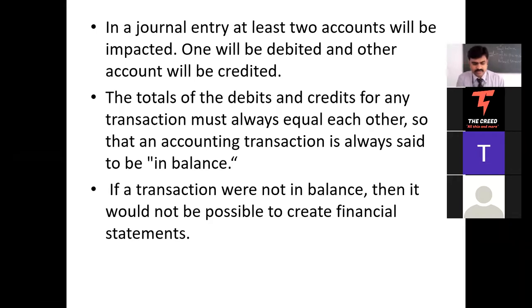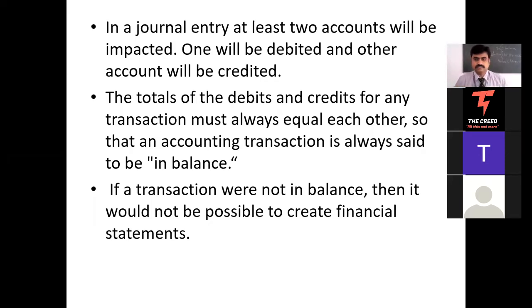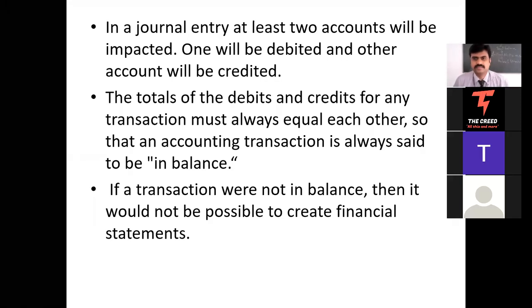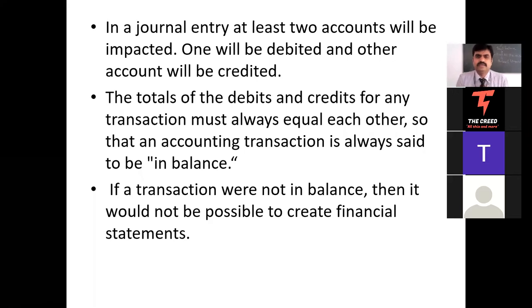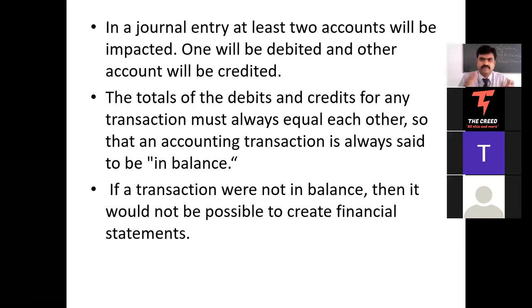This I think you already know, right? That is why we started with the accounting equation. In the accounting equation, what are you seeing? Our assets are always equal to liabilities. Okay, that is the American accounting, but this one is the British accounting, where your debit should be equal to your credit. Then only your account is called in balance. When it is not equal, it is called imbalance.